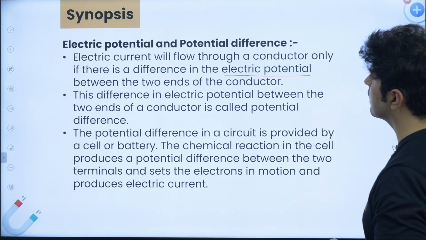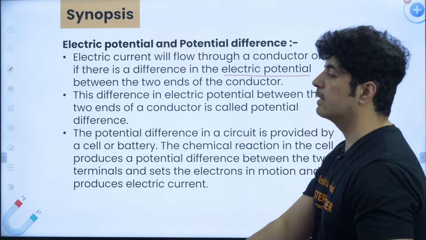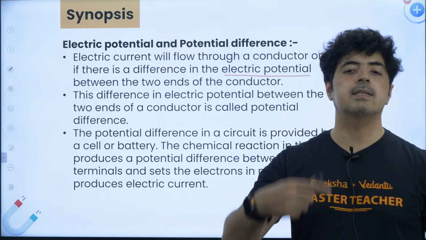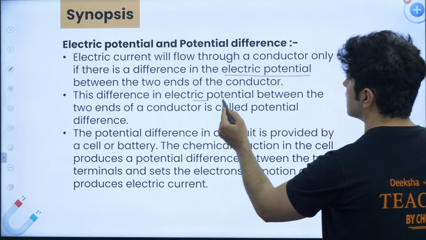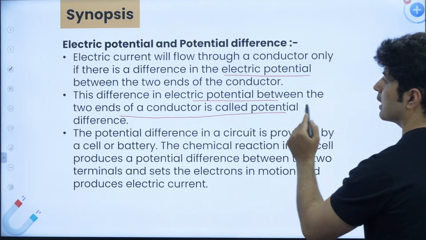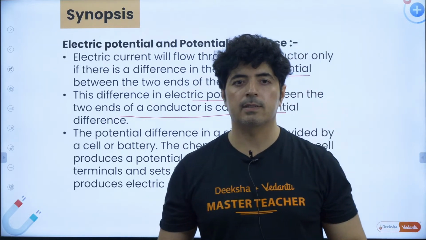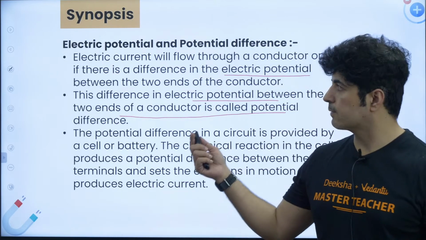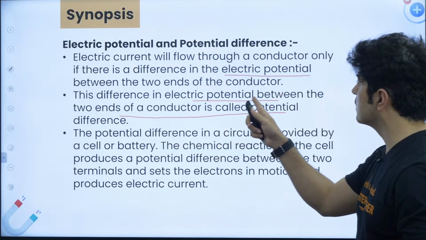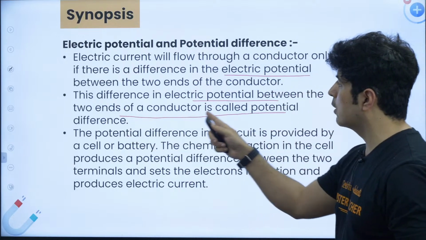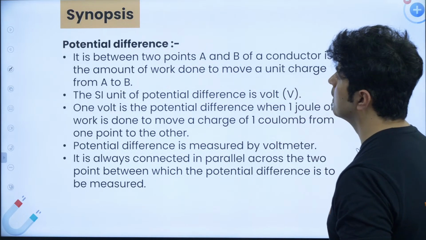All right, so let's go with our electrical potential part. Electric current will flow through a conductor only if there is potential difference. Otherwise, electric current will not flow. Second, the difference in electric potential between the two ends of a conductor is called potential difference. Let me explain what I mean.